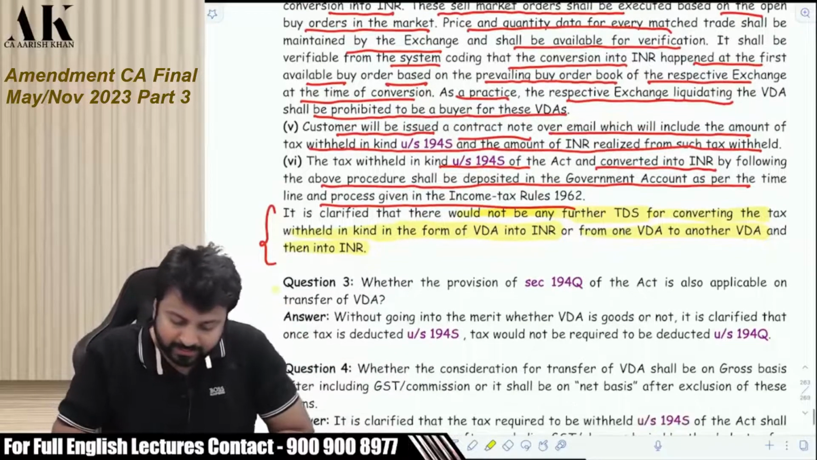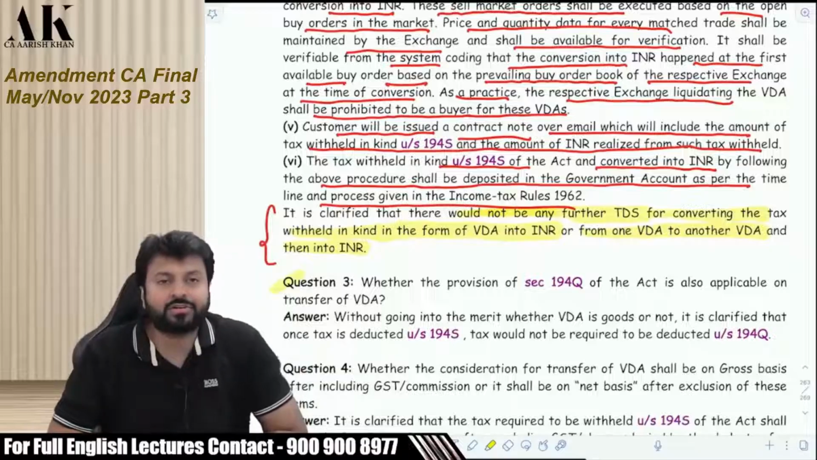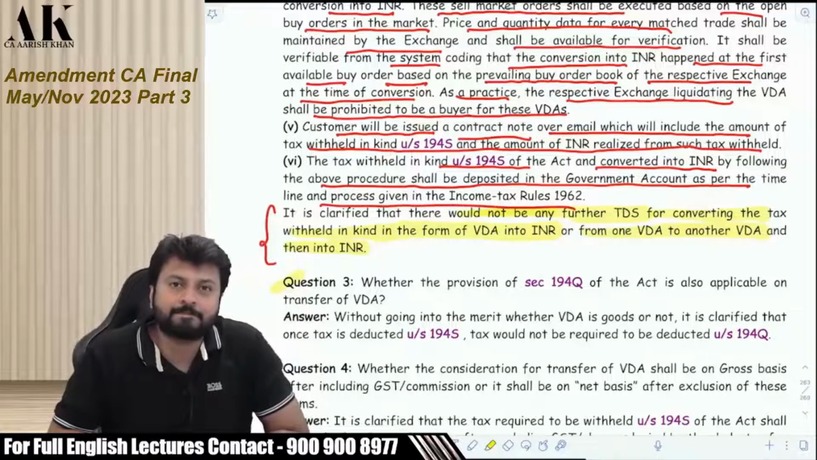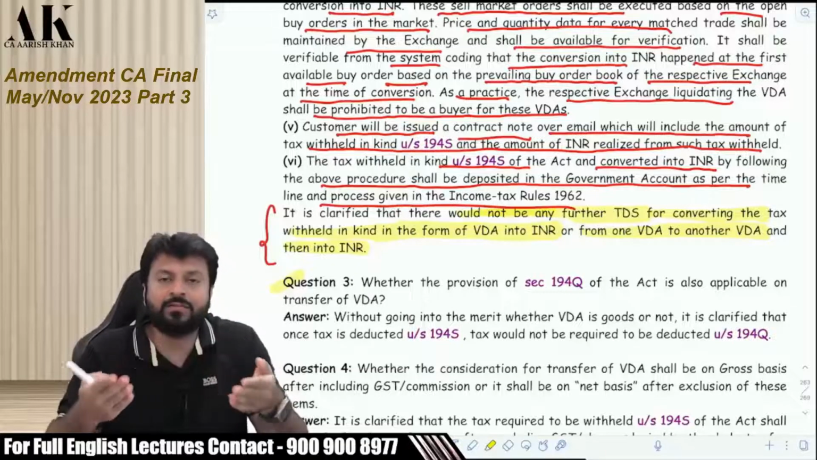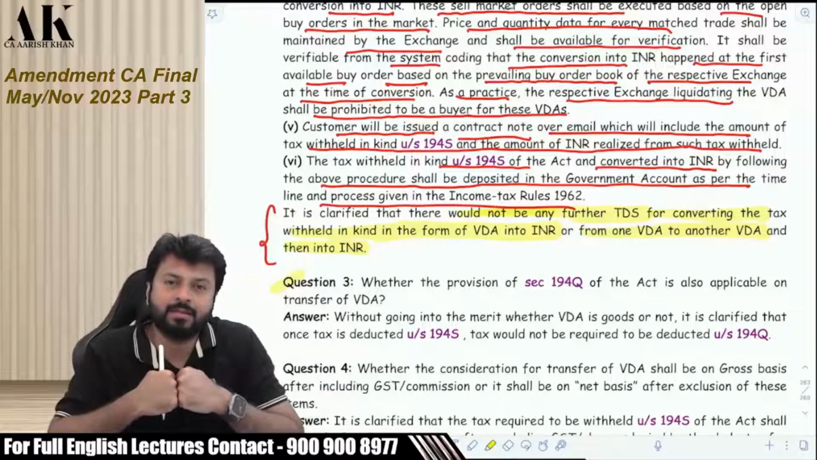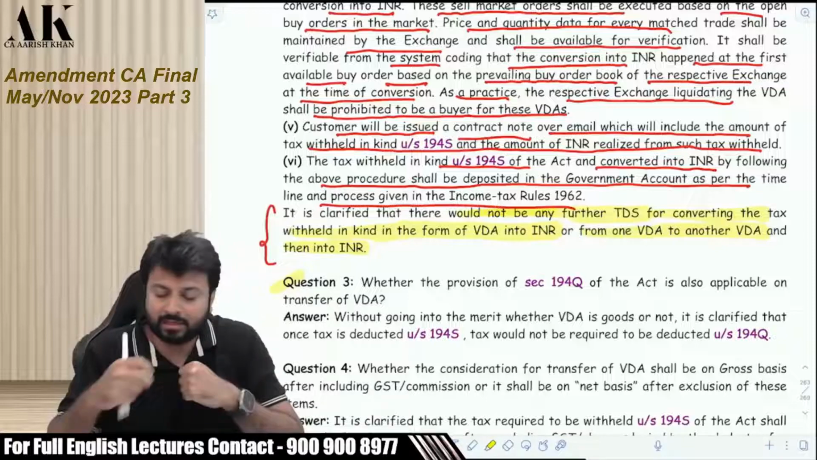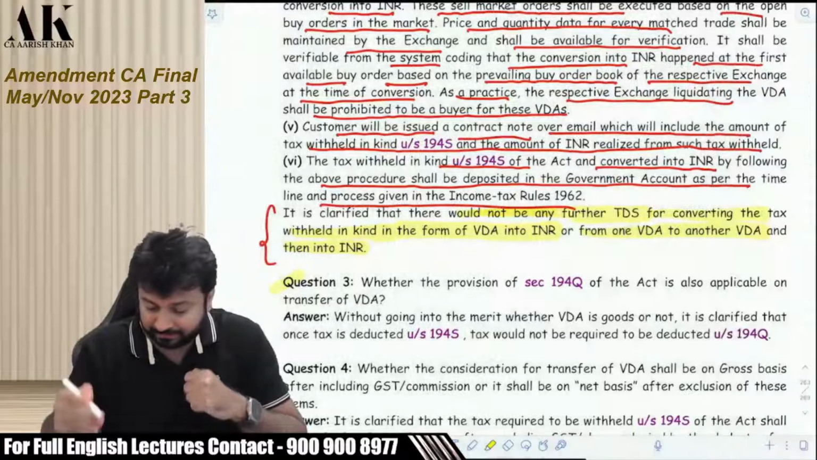Question number 3 is again another clarification. What does it say? Suppose I am a buyer and you are a seller, and I am buying a VDA. The question over here is, listen carefully.